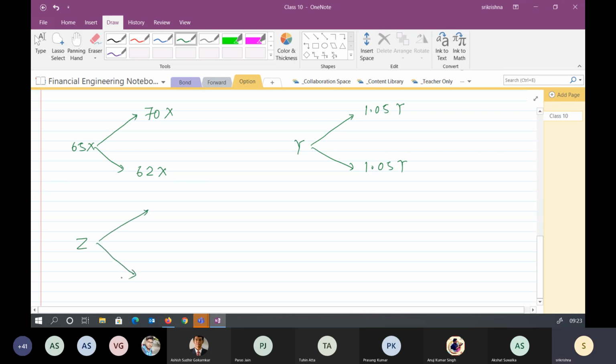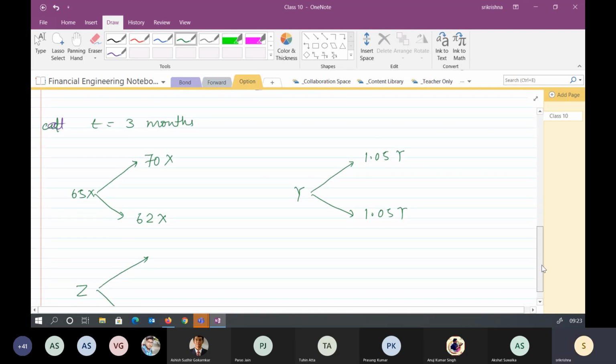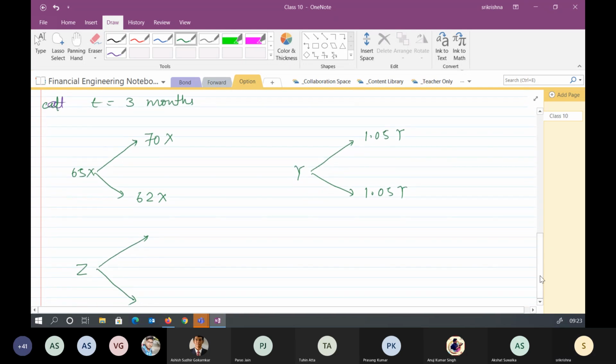What can happen to the Z? Okay, if exchange rate becomes 62, correct? If the exchange rate becomes 62, what is your loss? Zero. If the exchange rate becomes 62, what should be your loss? Zero. Because Ashish will not come for buying this $100. Yes or no?